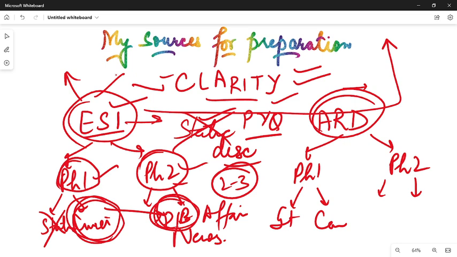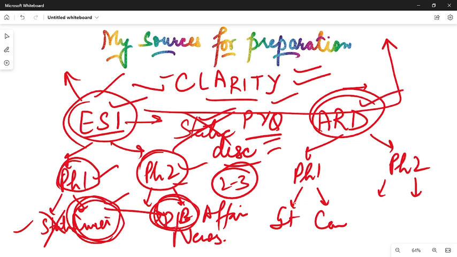Put least emphasis on the static portion, put more emphasis on the current portion. What should be the topics on which you should focus in the static portion, that I will discuss later. I will post those topics in the community tab post or on the Telegram channel after I get to know about the previous year question papers. I have not actually checked every question paper now. I've only checked one. So I will be talking about all of those things once I'm done with the previous year question papers.